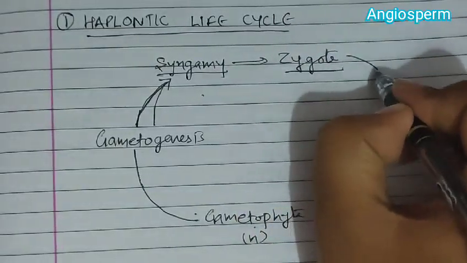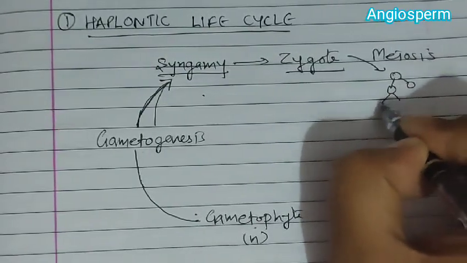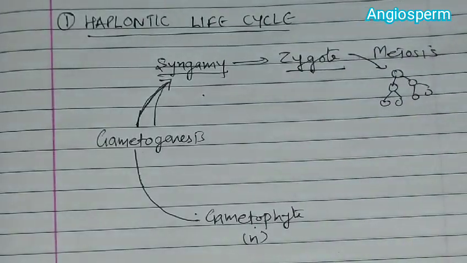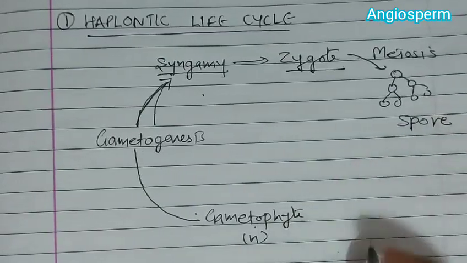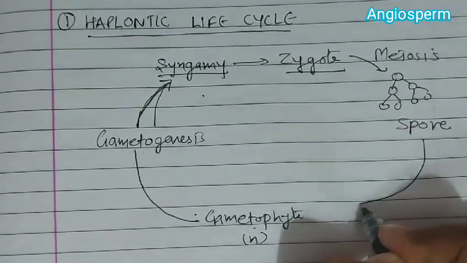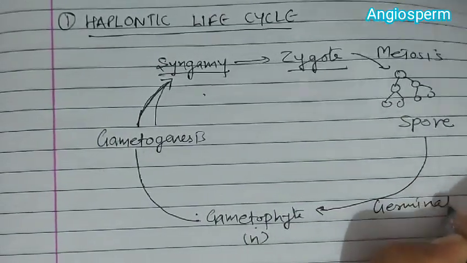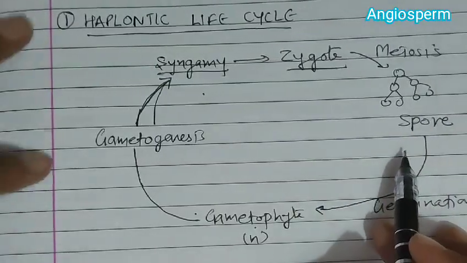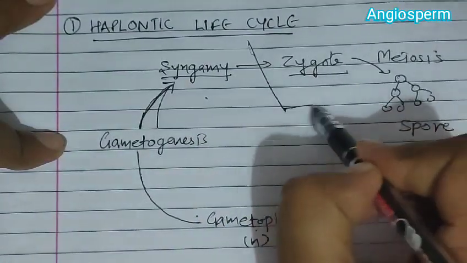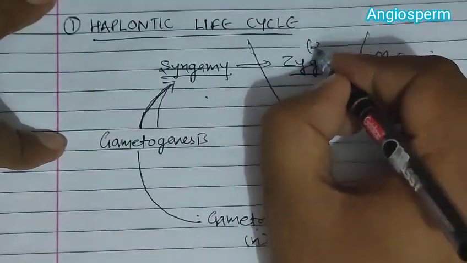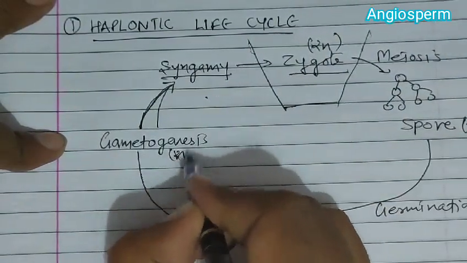Then the zygote will undergo meiosis, and when it undergoes meiosis it will produce spores. This spore will undergo germination and form the gametophyte again. In this case, the zygote is the only structure which is diploid, otherwise all the structures are haploid.